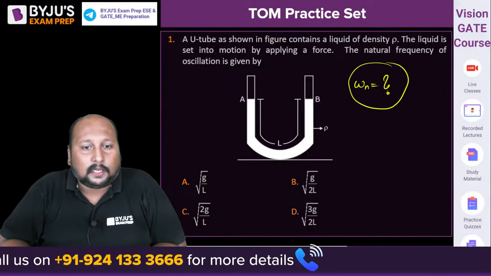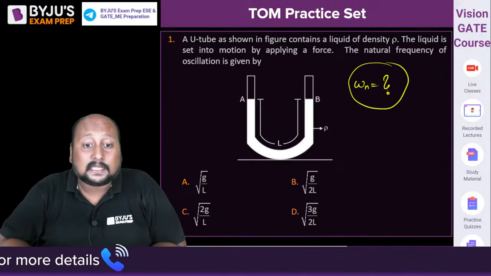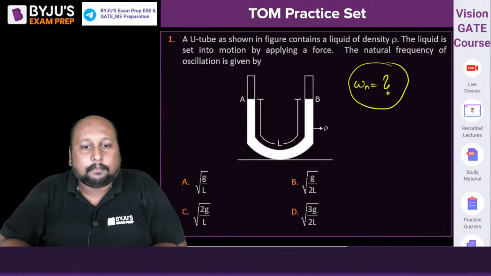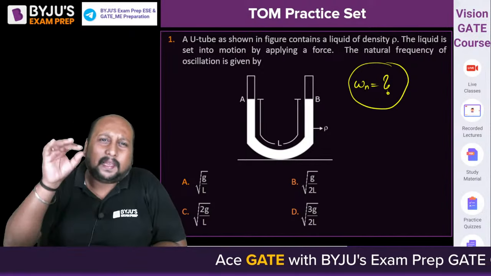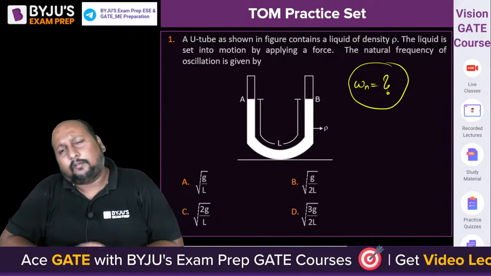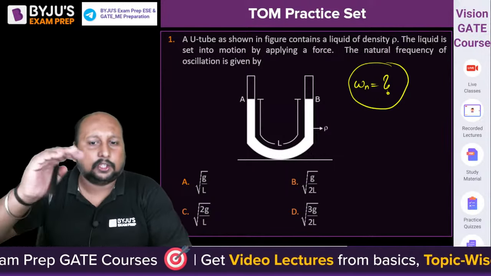Okay. Option A, under root g by L. Option B, under root of g by 2L. Option C, root 2g by L. Or option D, root of 3g by 2L. How will we do it? Apply the simple concept. We have to go with the very basic concept, and you won't have any issue. Go for Newton's approach, or D'Alembert approach, from the initial deflection.